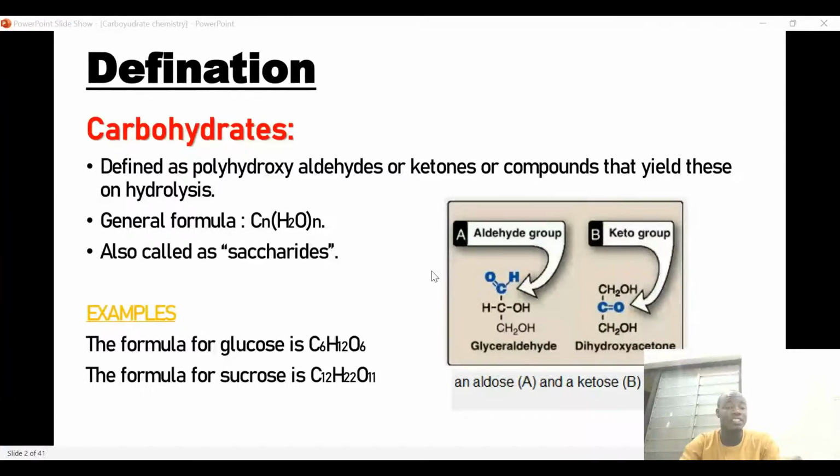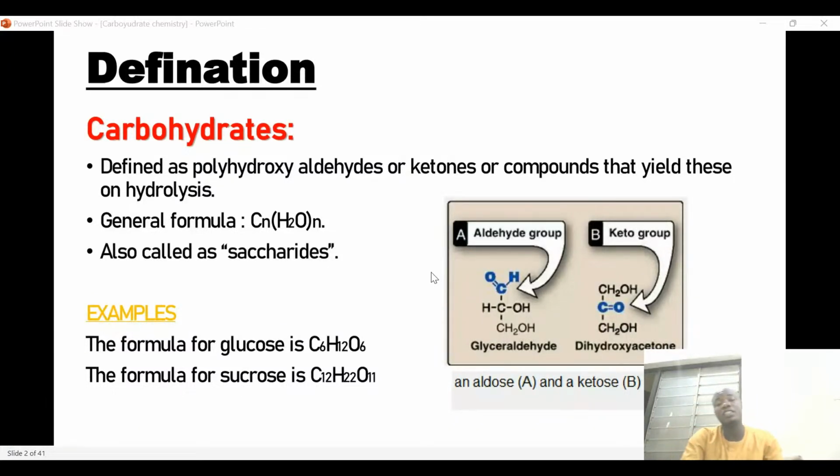Examples of carbohydrates include C6H12O6, which is glucose, and sucrose, which is C12H22O11. Generally, the carbohydrates that have an aldehyde functional group are called aldoses. So all carbohydrates that have an aldehyde functional group are called aldoses. And those carbohydrates that have a ketone functional group are called ketoses.